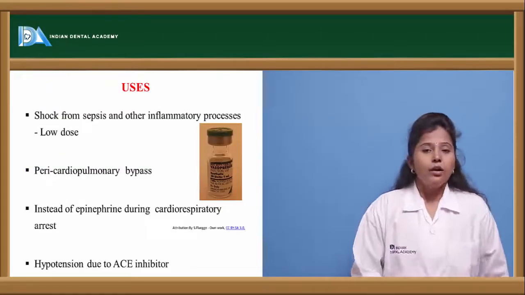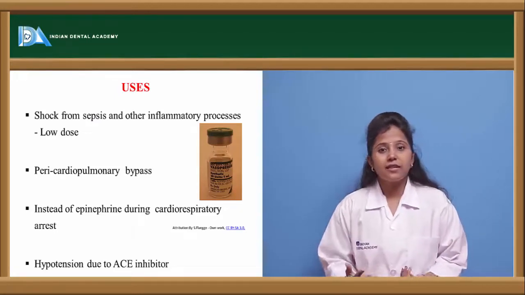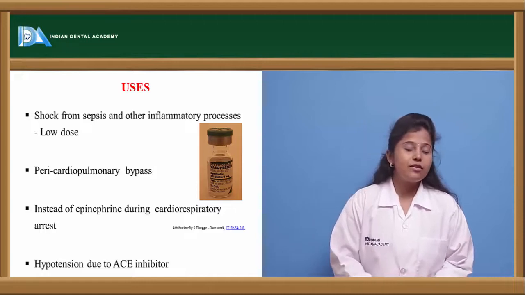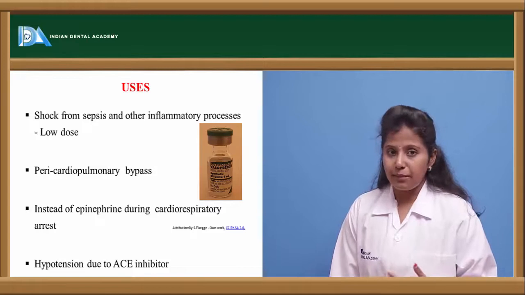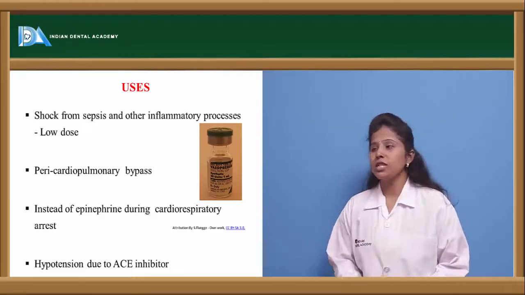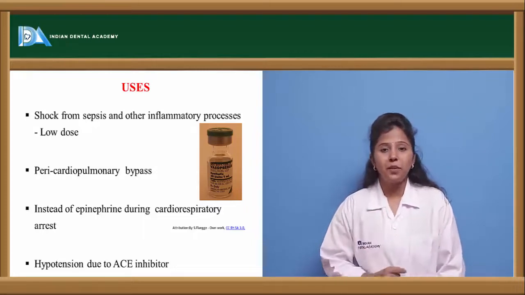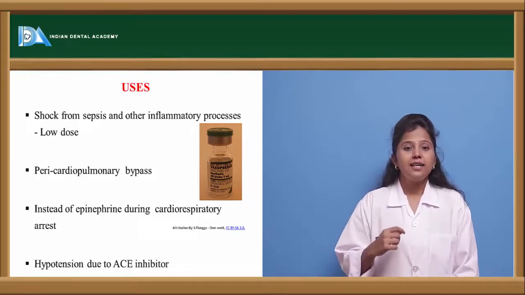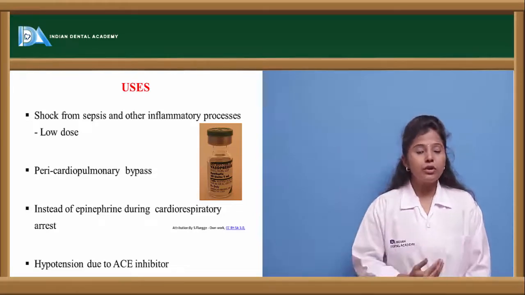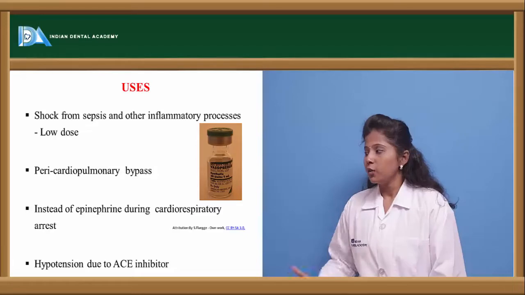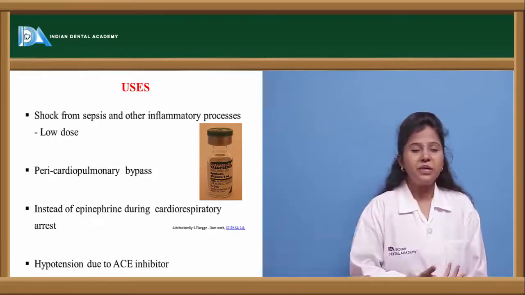So what are the uses of vasopressin? As decreased levels of vasopressin cause sepsis, it is used in the treatment of septic shock, but very low doses are enough to treat septic shock. It is also used after cardiopulmonary bypass surgery, where there will be increased vascular tone. In order to reduce that, vasopressin is used, and it is used instead of epinephrine in cardiorespiratory arrest.